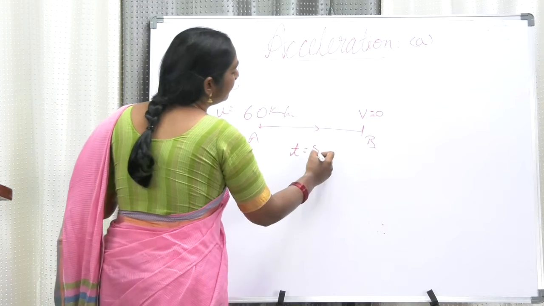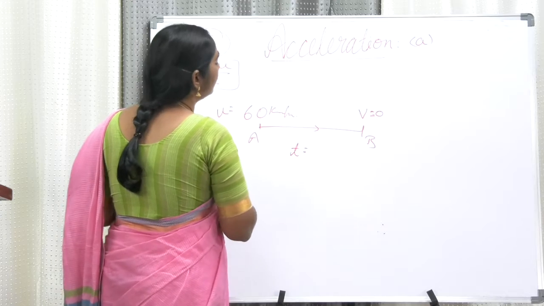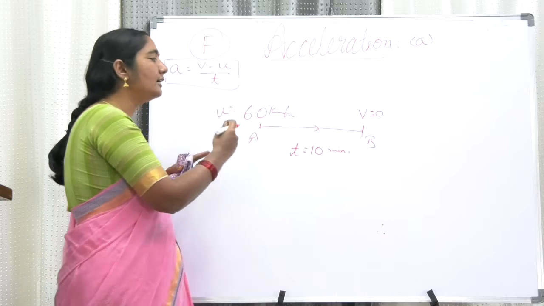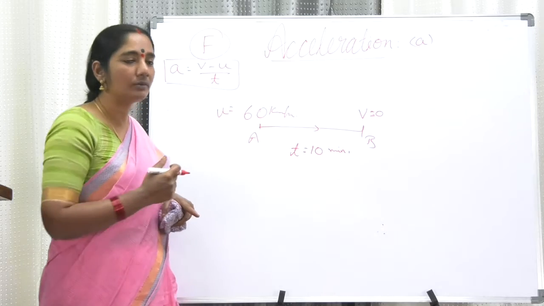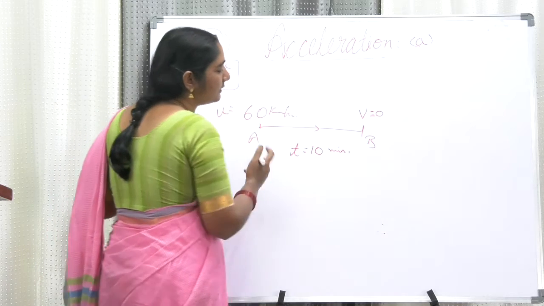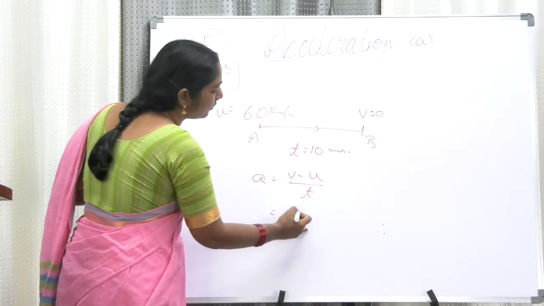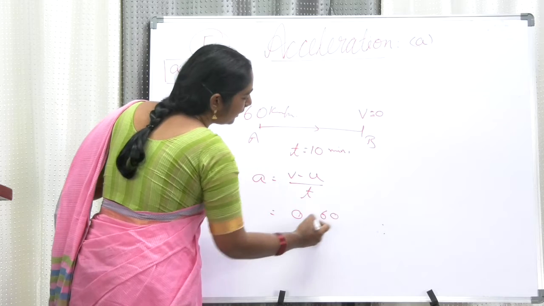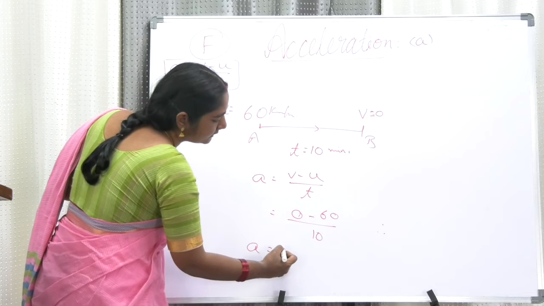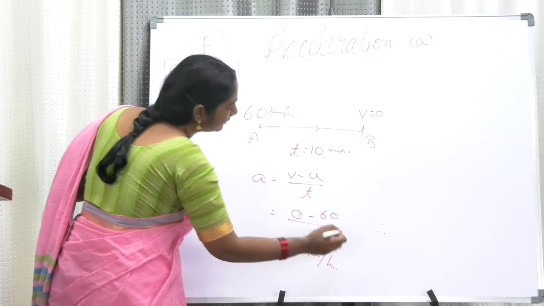let me take it as 5 minutes time. Oh, 5 minutes is not possible. So let me take something more. 10 minutes time. It is taking 10 minutes time to bring its velocity from 60 to 0. Right. See now, in this particular case, the velocity is continuously decreasing. So now A is equal to V minus U by T. So V is 0 and U is 60 and time is 10. So the value of A is equal to minus 60 by 10, that is minus 6 kilometers per hour.